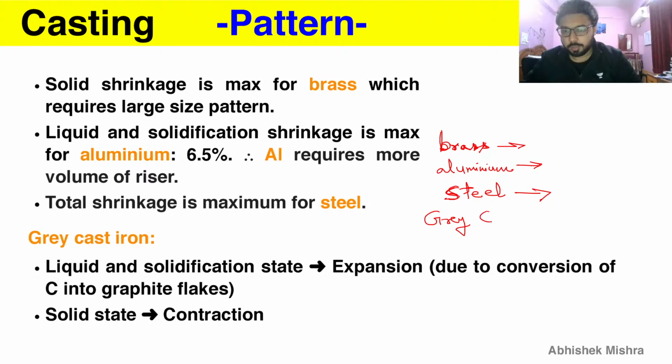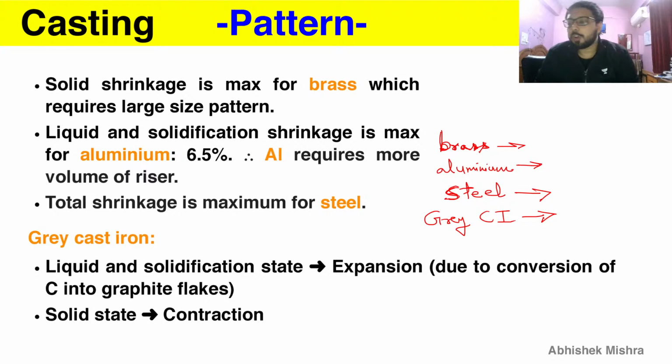And why do you have to learn about these materials? Because brass has the maximum solid shrinkage, so it will shrink the maximum after becoming solid. So you need maximum allowances given to the pattern when you are using brass. The largest pattern size due to shrinkage allowance is provided for brass material.